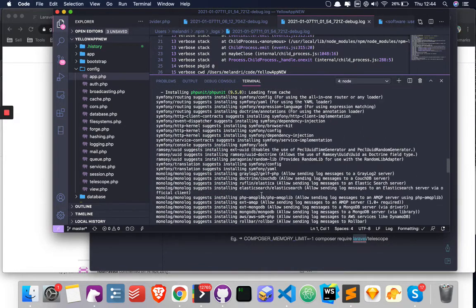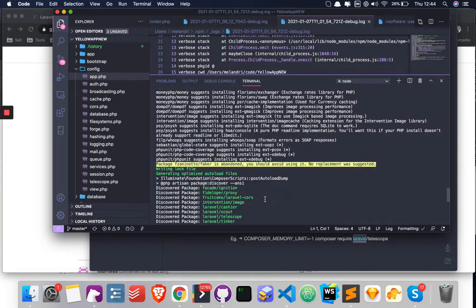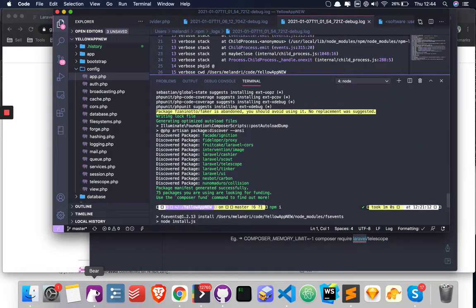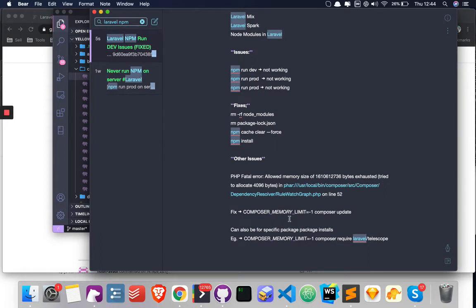I'm using Laravel Spark, by the way, and that fixes it. Also, if you have a package that is struggling to require, just do the same and run composer with the memory limit. I'll put it in the video below if any of you run into any of these issues.